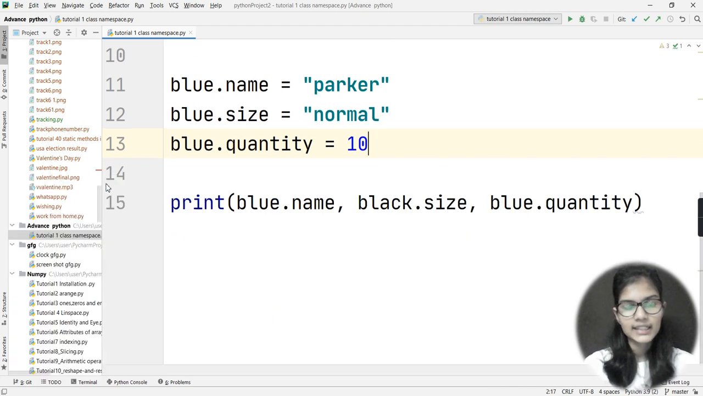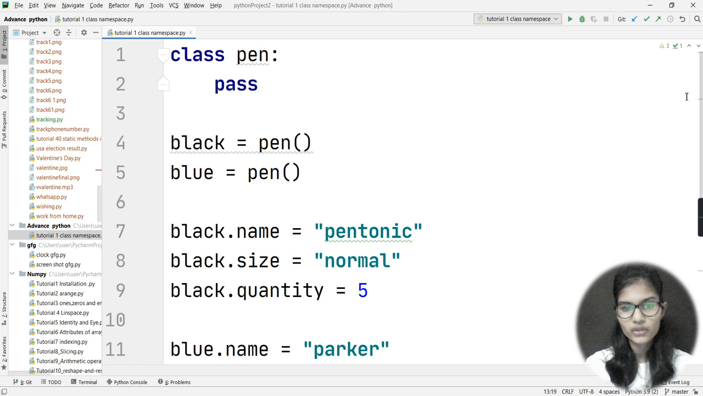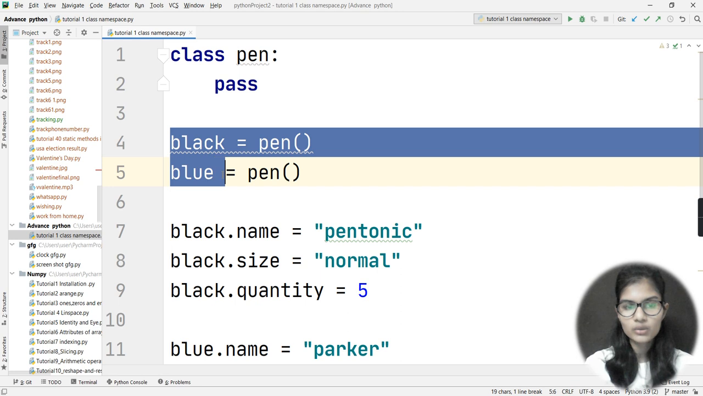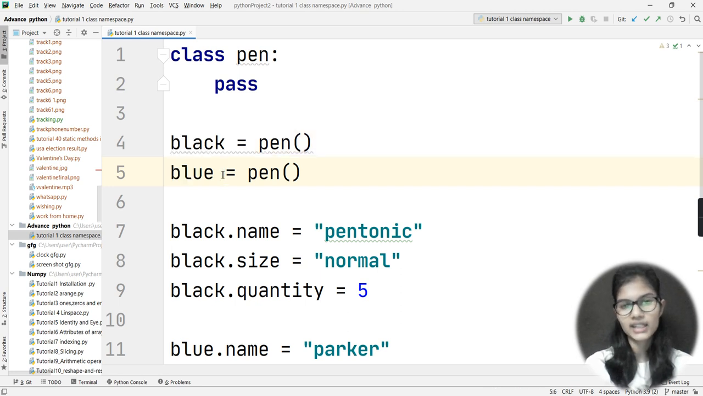Now this is basically how we can make the objects for the classes. Here I simply made one of my classes. The name for that class was pen, and I did not write anything inside that class, so simply I used pass. After that, I made two objects for my class, that is pen, and those are black and blue. After that, I added several attributes to my class, pen. Let's say that the attributes are name, size, quantity.